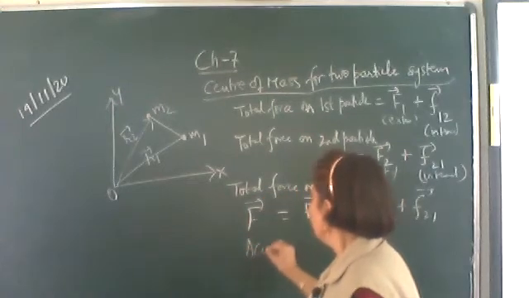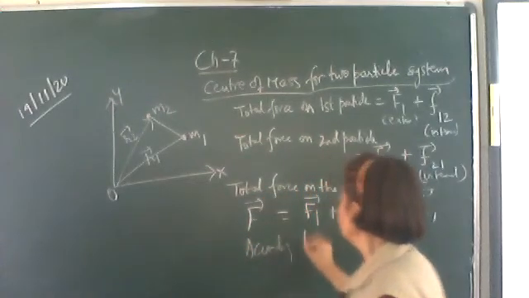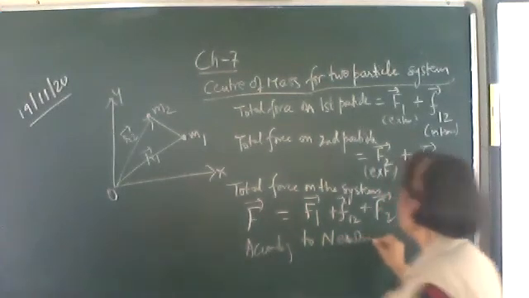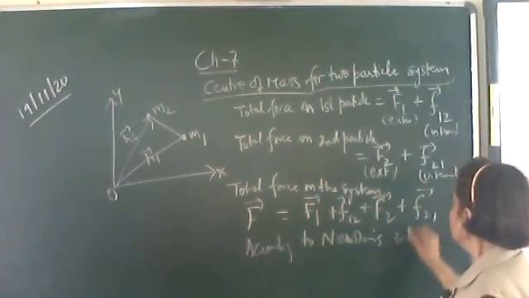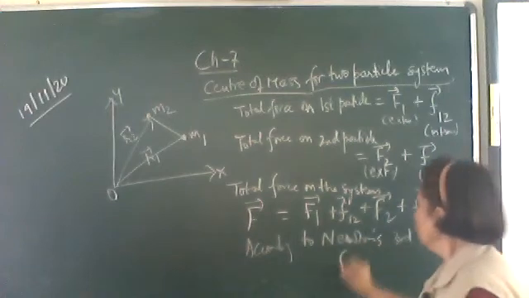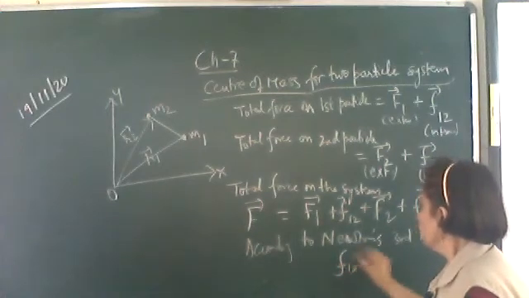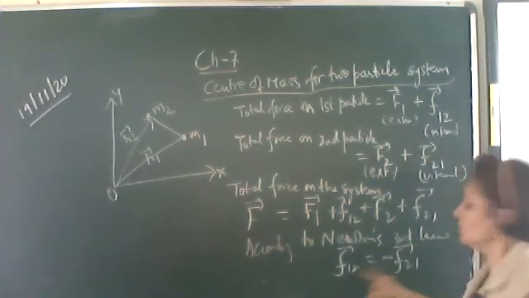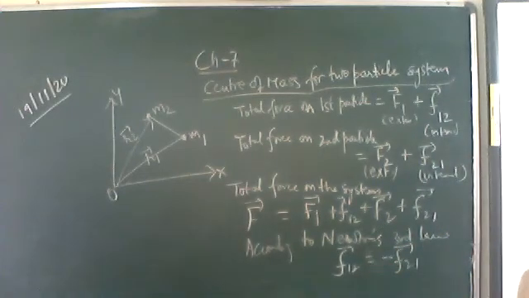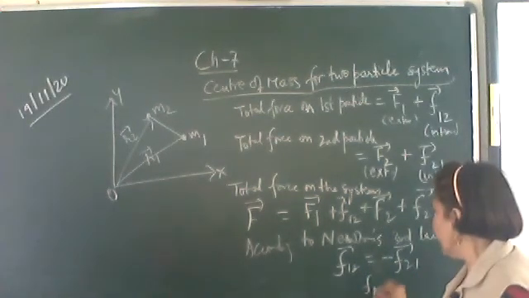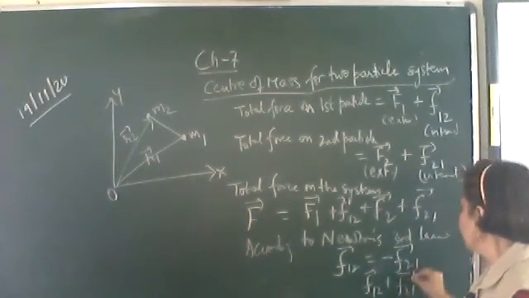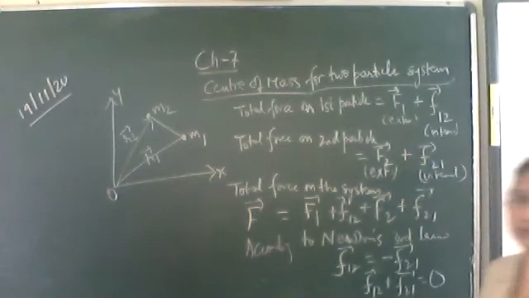So what will be the sum of the internal forces? It will be equal to 0. So F12 vector plus F21 vector is equal to 0.